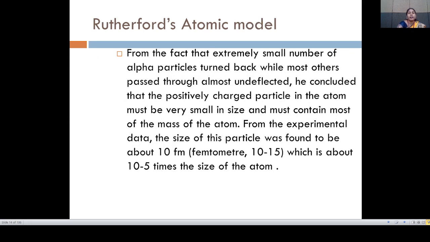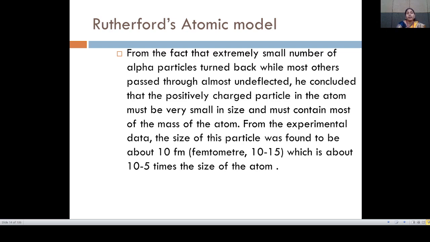From the fact that an extremely small number of alpha particles turn back while most others pass through almost undeflected, he concluded that the positively charged particles in the atom must be very small in size and must contain most of the mass of the atom.